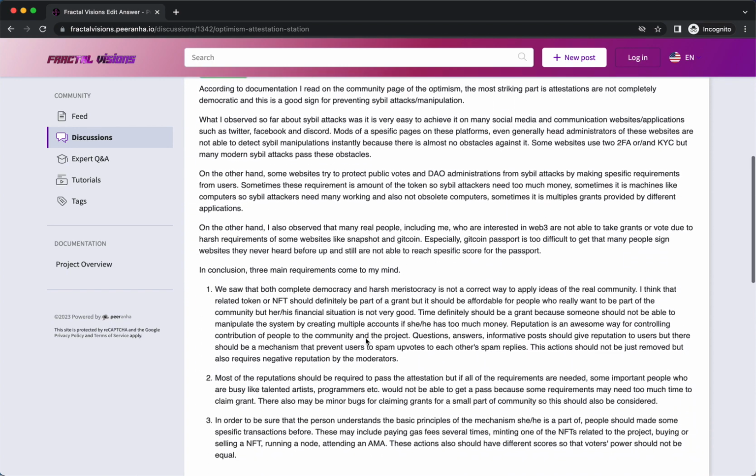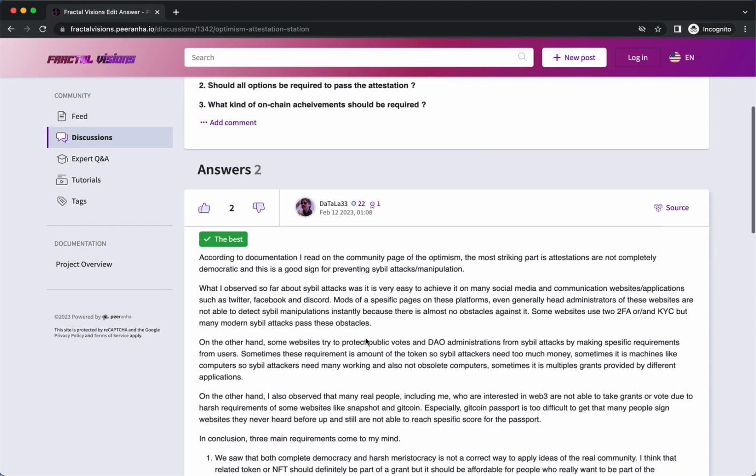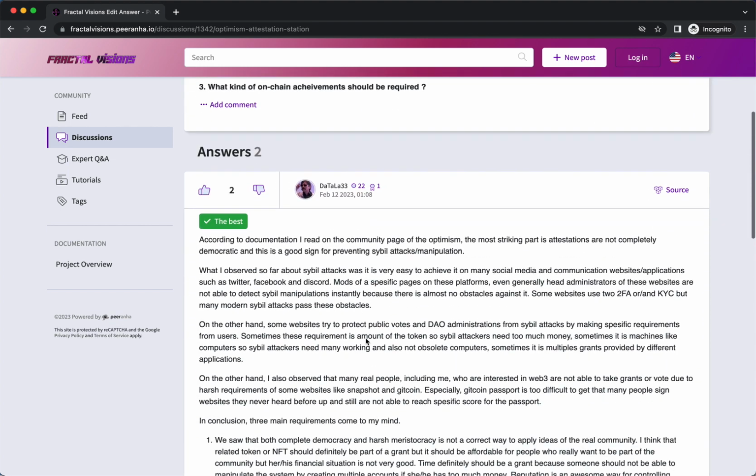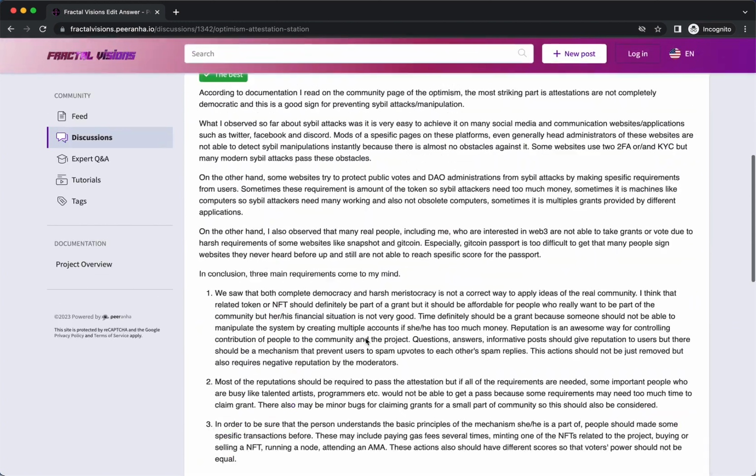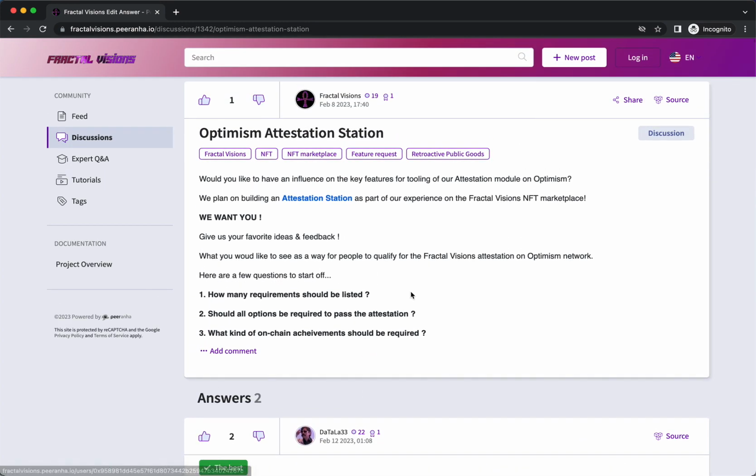We're using the Peeranha NFT forum to let our users provide ideas and feedback for the product development of this attestation station. And this is just one of the products we are developing for the Fractal Visions ecosystem. So Peeranha acts as a great place for us to get feedback and discuss some of these topics with our community.